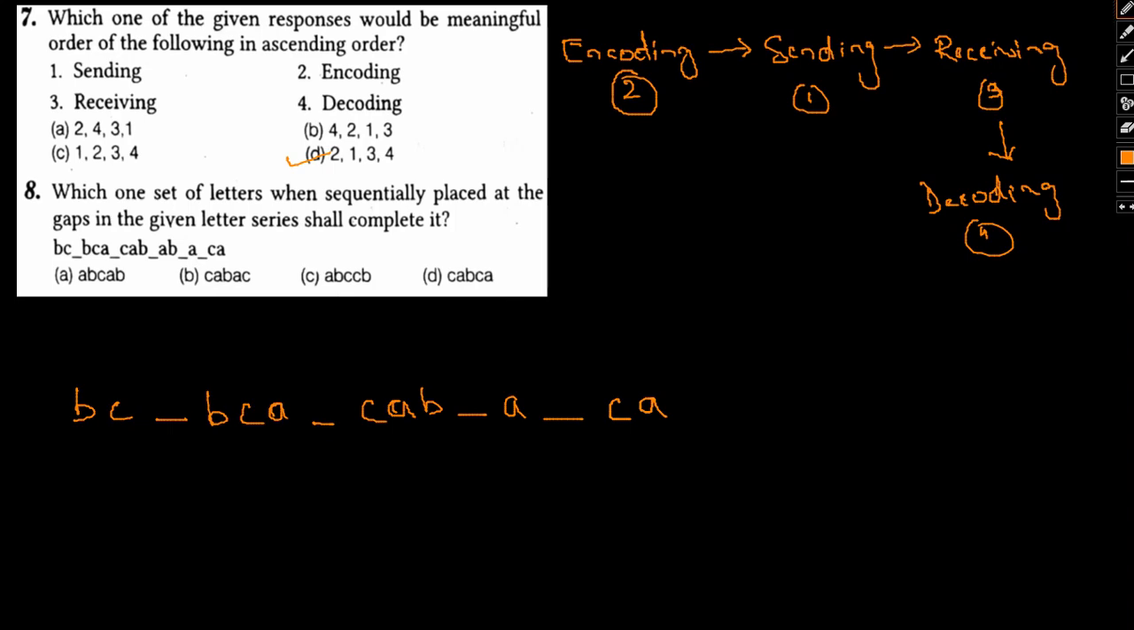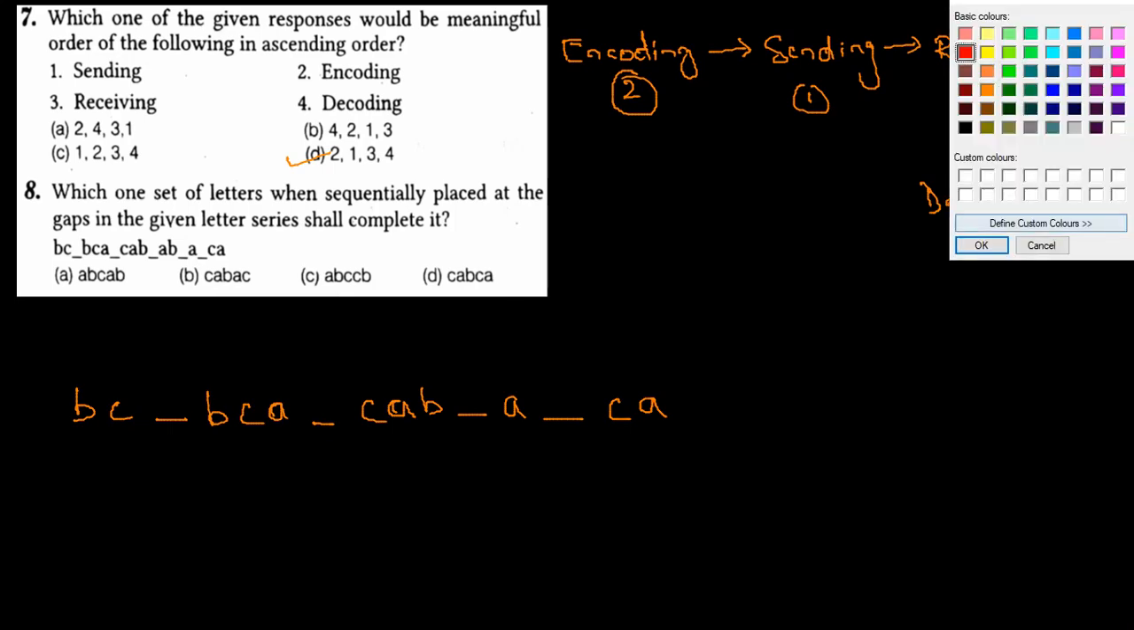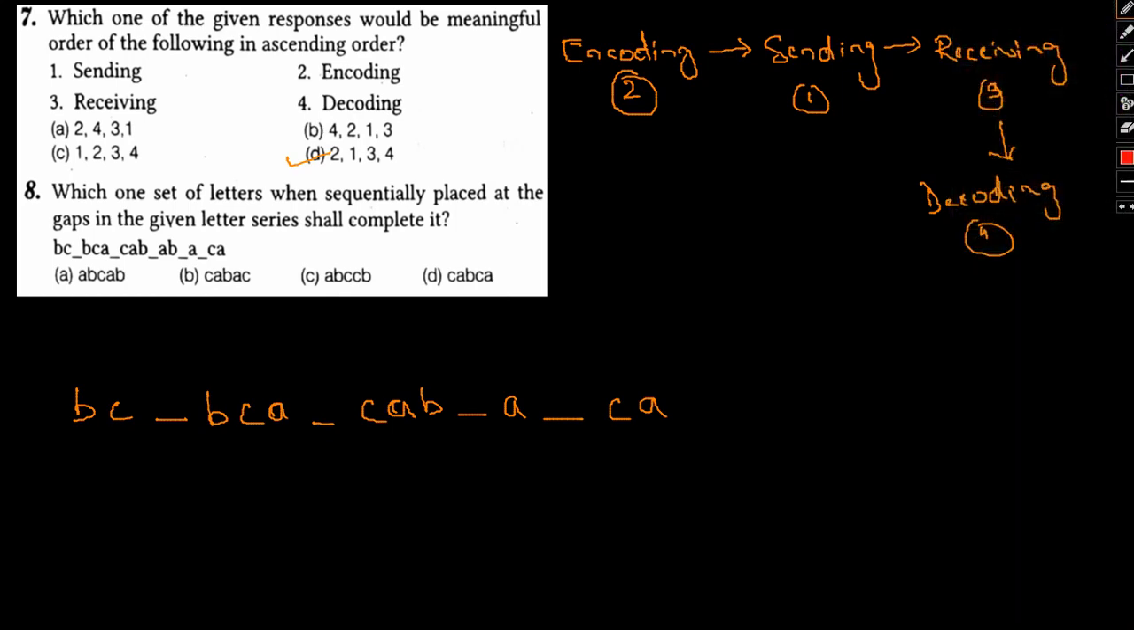Okay, so we'll go one by one. Let us first start off with option A. If I place A here, B here, C here, I missed a gap. Hang on. BC, BCA, CAB, again AB. Okay, I missed a little portion.